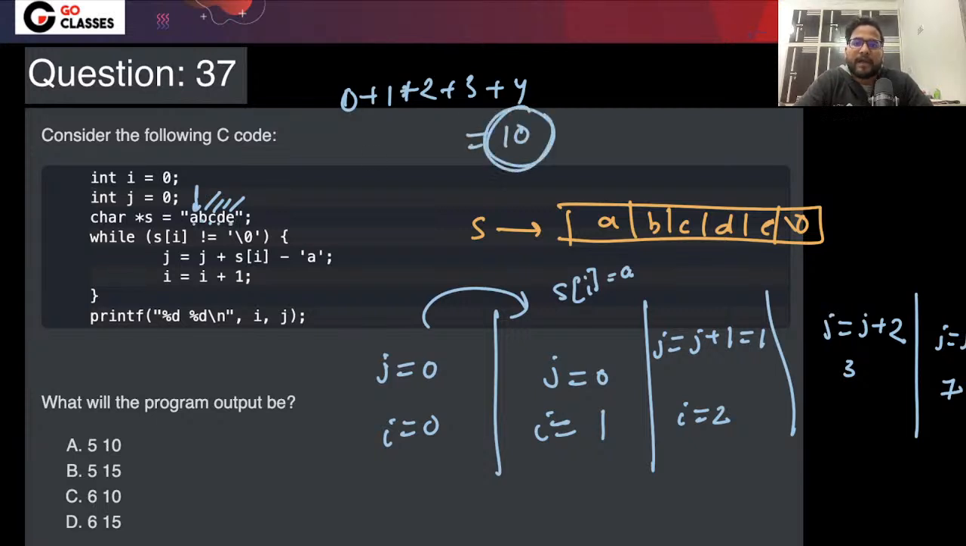It will be 10, and I will be incremented till the length of this. Okay, 1, 2, 3, 4, 5. I is 5. So what is the answer of this question? This is an easy question. What is the answer of this question?